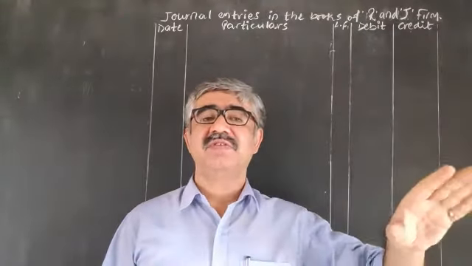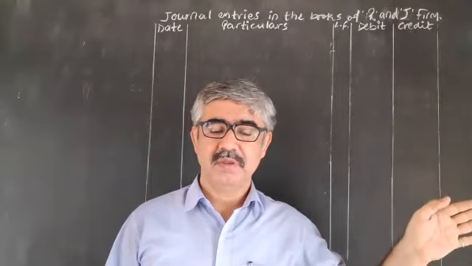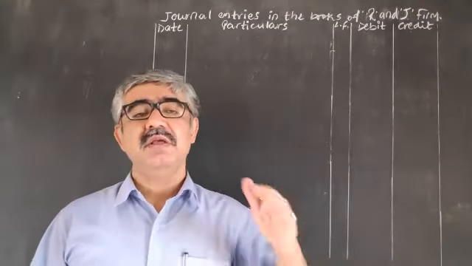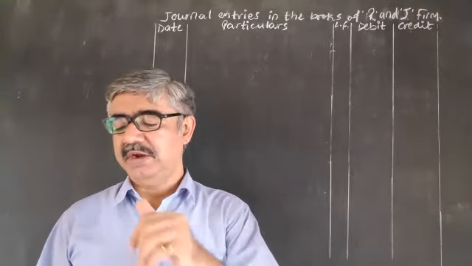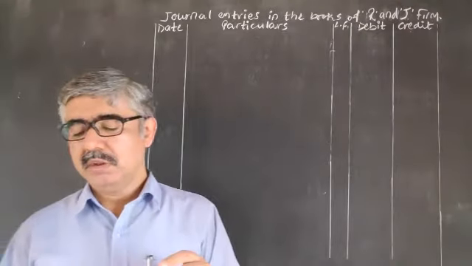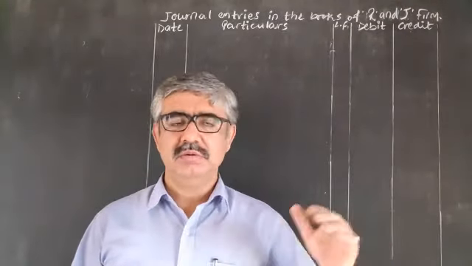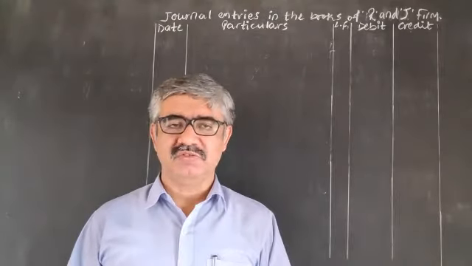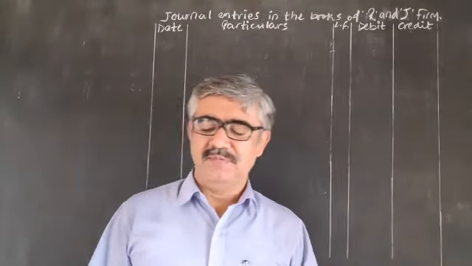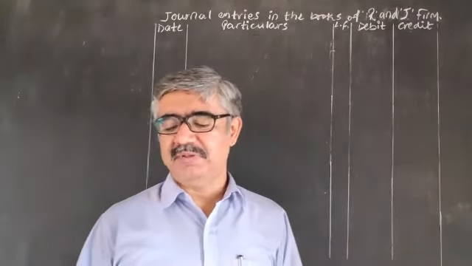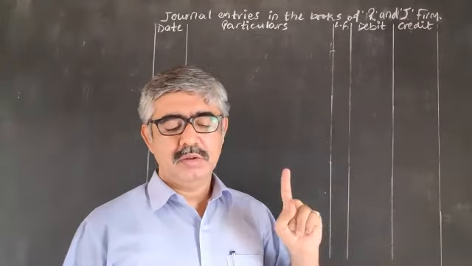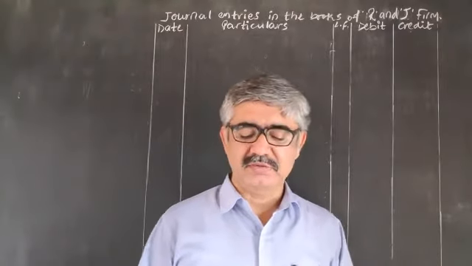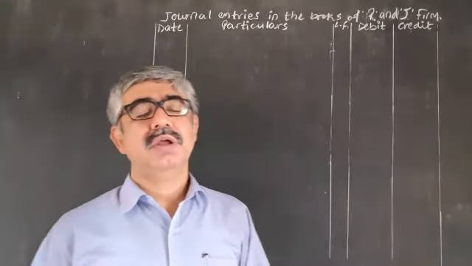See, the first was connected with investment, and the second is connected with workman accident compensation. Here the word accident is not written, but actually it is compensation for that loss only. Option 1, 6,000; option 2, 8,500.